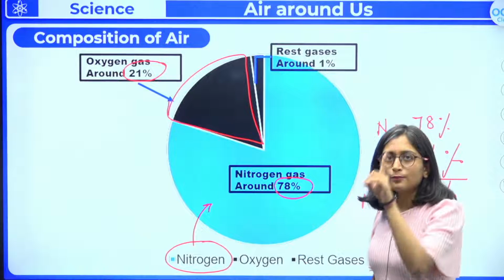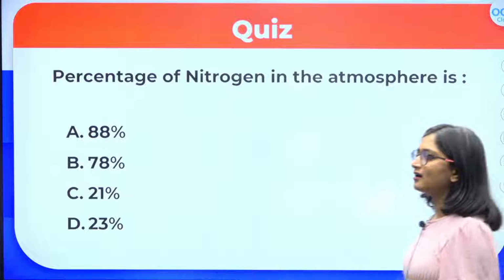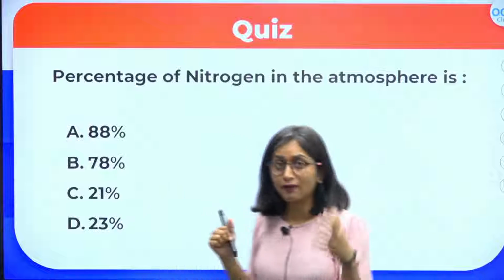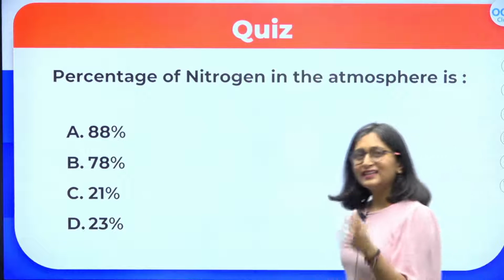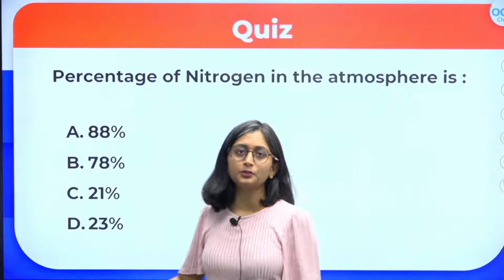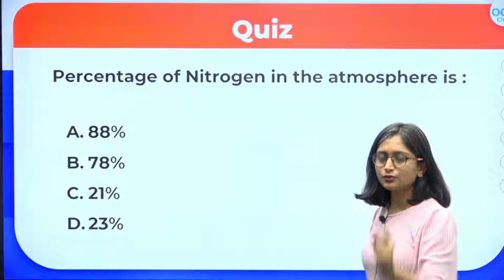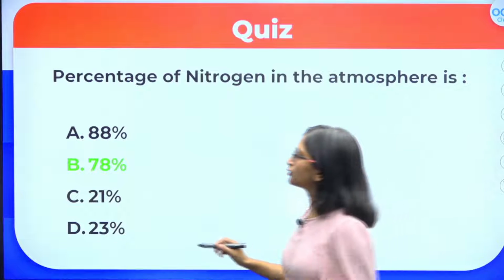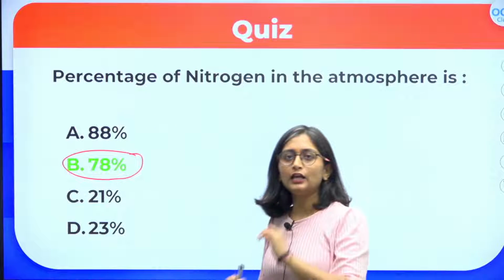Got it? तो composition of air में सबसे ज़्यादा major players कौन है? So the major players are nitrogen and oxygen. So here is the quiz time. You have to answer what is the percentage of nitrogen in the atmosphere? क्या है उसका percentage? 88%, 78%, 21% or 23%? What is the composition of the nitrogen? So in the composition of the air we find that nitrogen contributes around 78%. कितना परसेंट बच्चे? 78%.